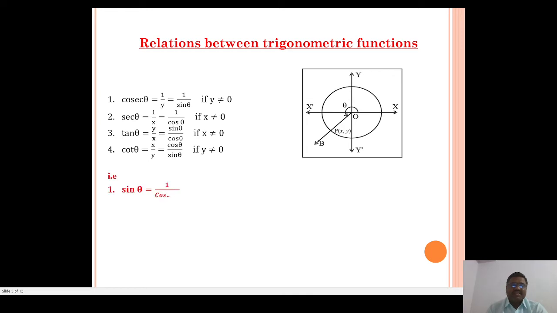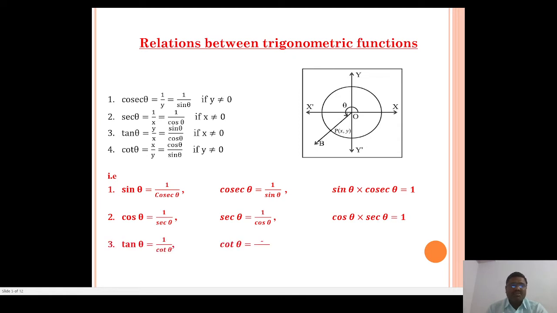That is, sin theta equals 1 upon cosec theta, equals 1 upon cosec theta, and sin theta into cosec theta equals 1. Cos theta equals 1 upon sec theta, and sec theta into cos theta equals 1. Also, tan theta equals 1 upon cot theta, and tan theta into cot theta is 1.